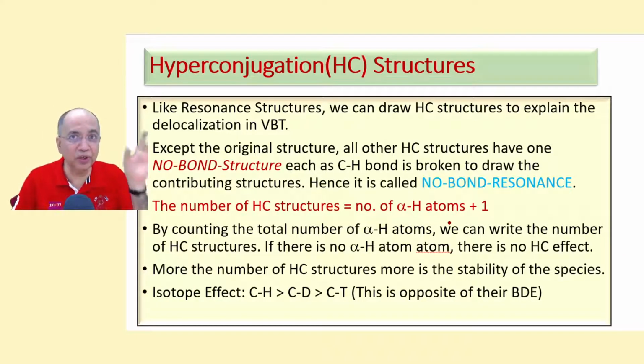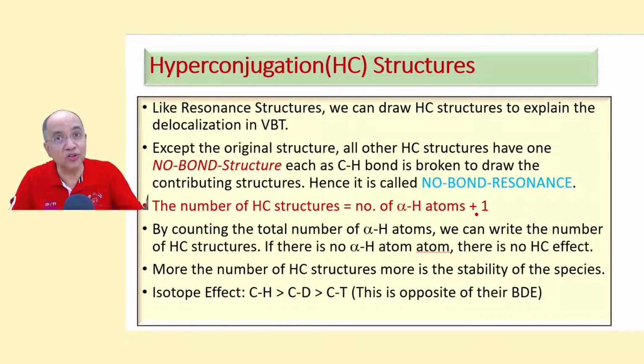Plus 1, because it is the original structure with all bonds, and these are the no bond structures. So altogether there will be the number of alpha hydrogen atoms plus 1 hyperconjugation structures. So by counting the total number of alpha hydrogen atoms, we can write the number of HC structures.